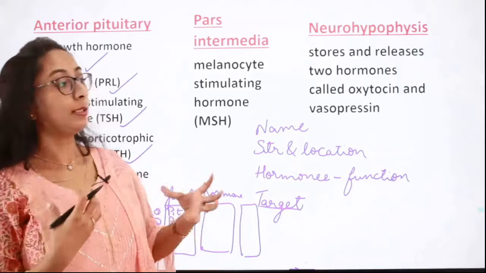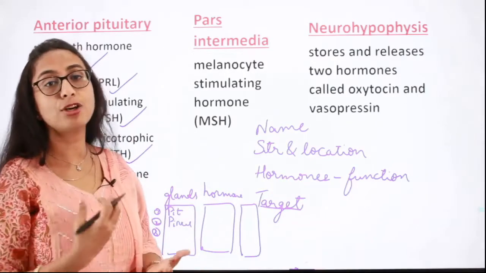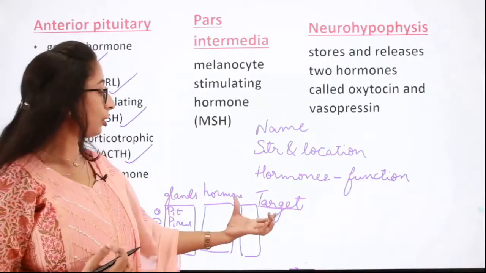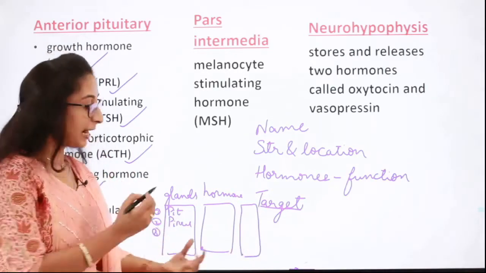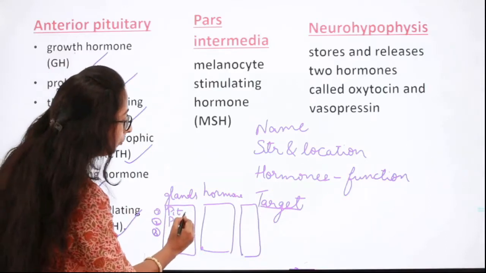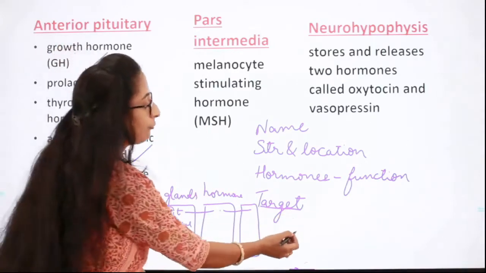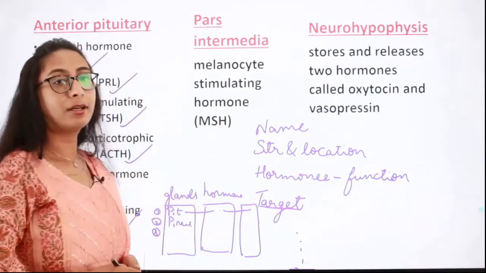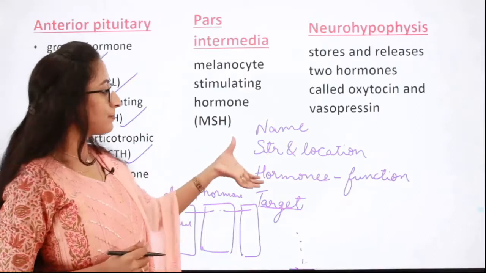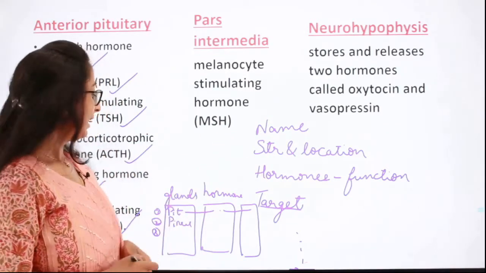You will get that as different columns and you will have to match the right gland with the right hormone and the right target cell, and then you will have options 1, 2, 3, 4 and you have to mark the right one. Okay, so can you keep these points in mind when you're preparing for this chapter, the endocrine system? Fine, let's move on.